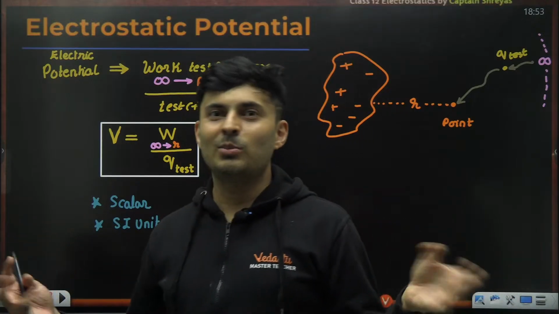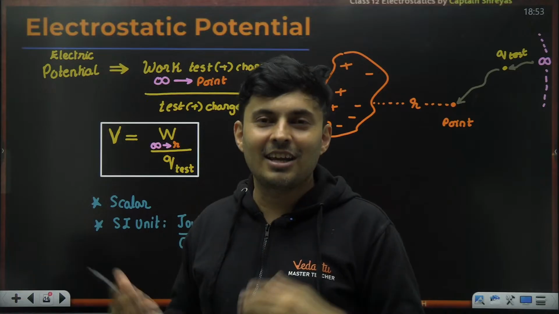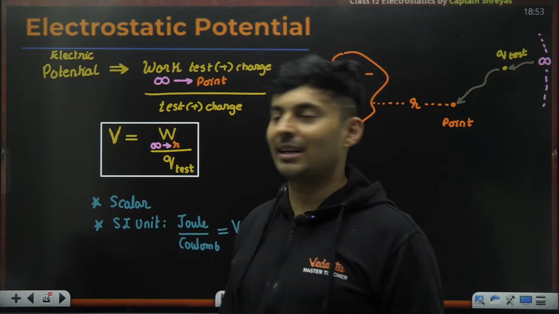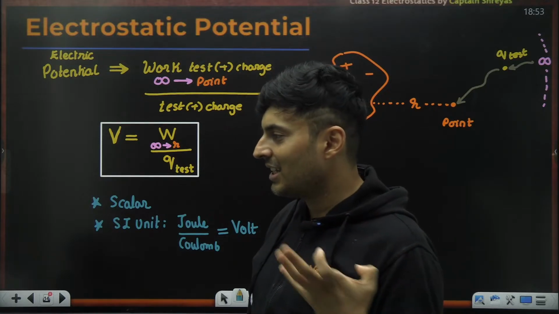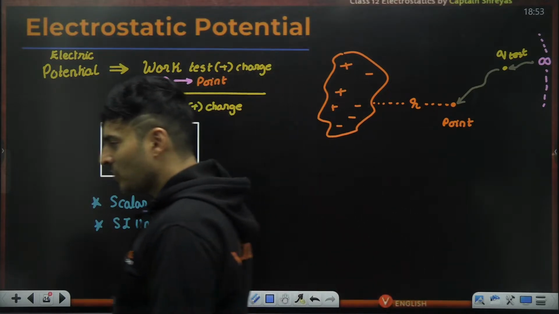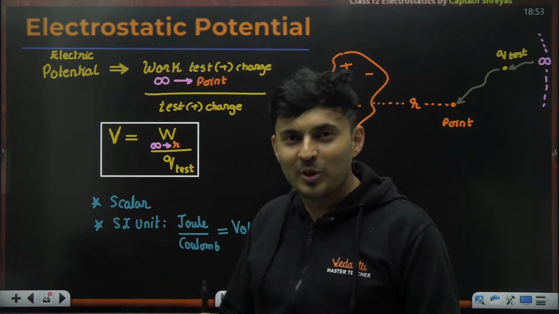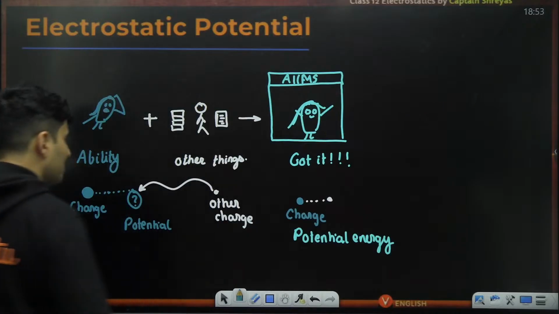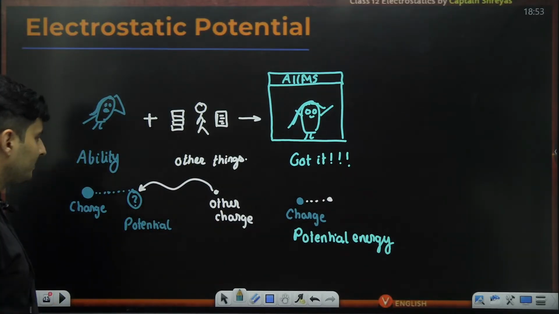Now potential, you cannot give any 3D examples. The reason being, potential does not have direction, unlike vectors. It's a scalar. So that is the reason why there is no animation or simulation for energy. But for field, force, etc., we had nice simulations, isn't it? So you have to feel the potential, you have to feel the energy within you for understanding it. That's why I gave you the examples of Pandu Champa so that you get some feeling of it.